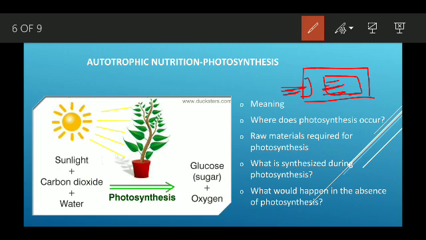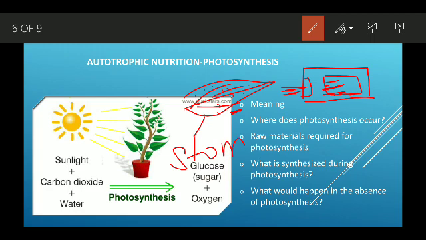Similarly, in leaves, normally on the lower side, there are some very small holes. Those holes are called stomata. And inside the leaves, green pigments are present.